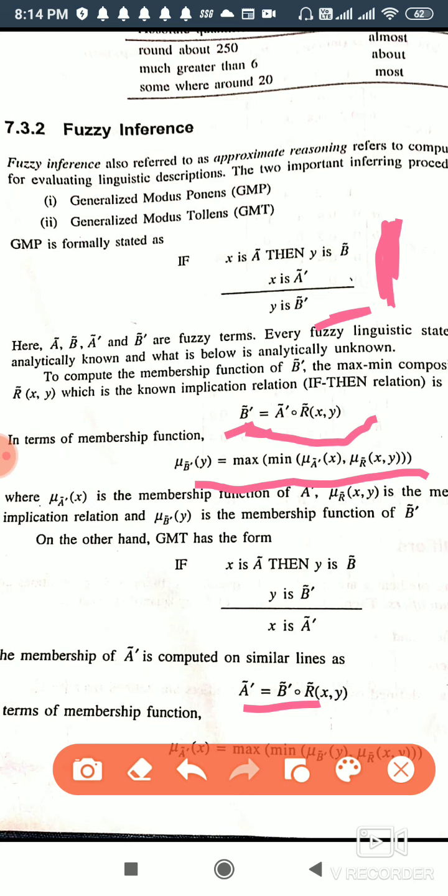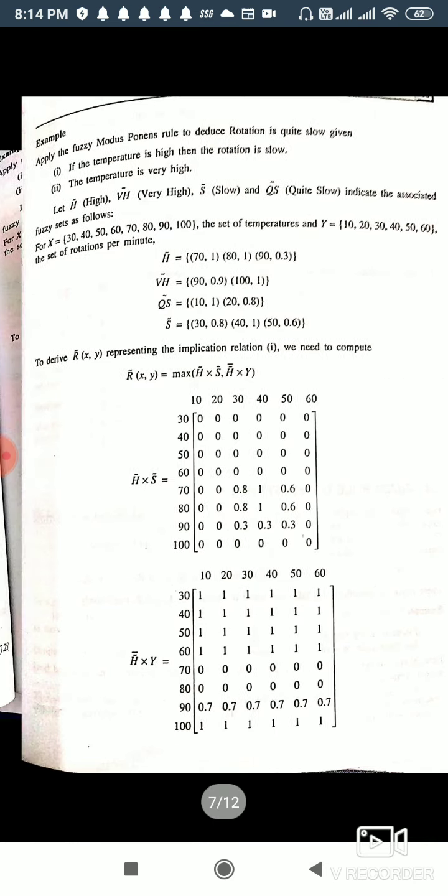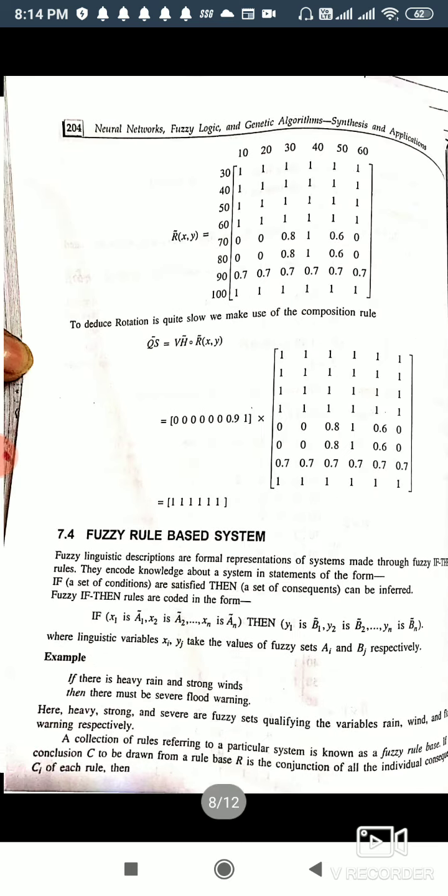The same relation is there. So we have not A in this case. So this is fuzzy inference, and this fuzzy inference is described with the help of this fuzzy example. Now I think it would be clear to you. It is just max min composition.